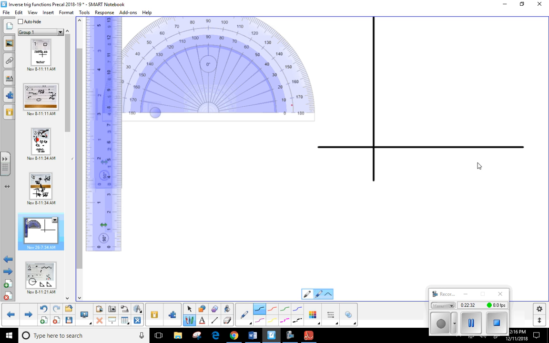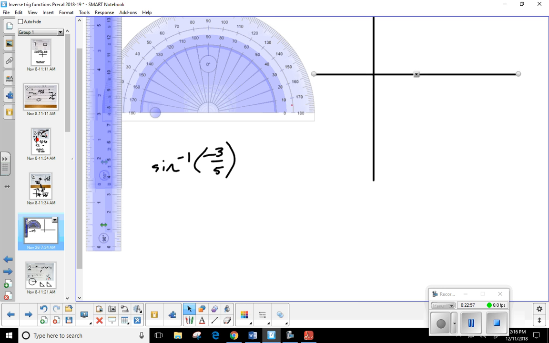Okay, so let's say I wanted you to find me the sine inverse of, let's say, 3/5. The sine inverse of 3/5. Okay, and let's make it fun. Let's make it negative. Now, what quadrant would I be in? Would I be in 1 or 4? 4. How do I know? Because it's negative, right?